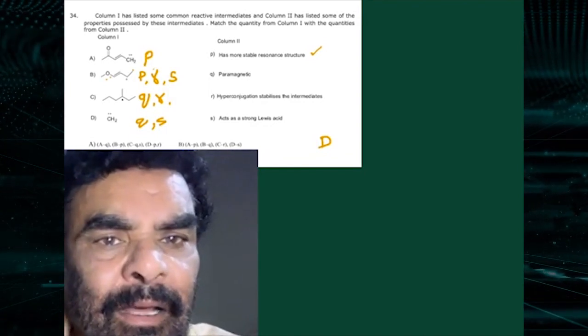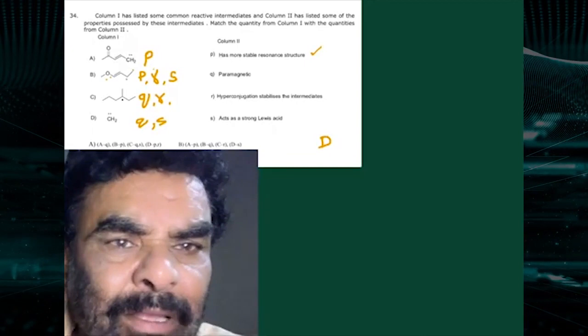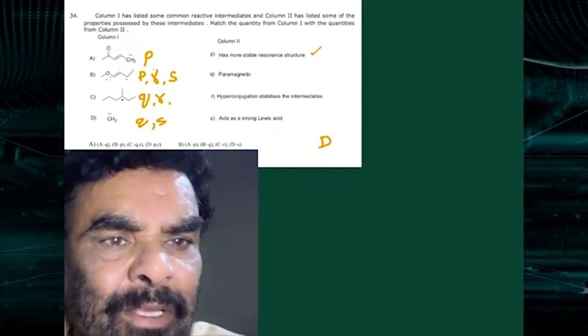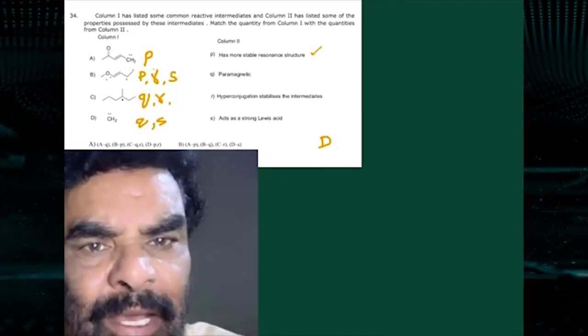The next one is the radical, that has no resonance. Therefore it is paramagnetic, an unpaired electron containing species. And the next one is hyperconjugation. Yes, hyperconjugation is possible in radicals also. Acting as a Lewis acid is not correct. Resonance, no resonance. So Q, R are the only correct ones.